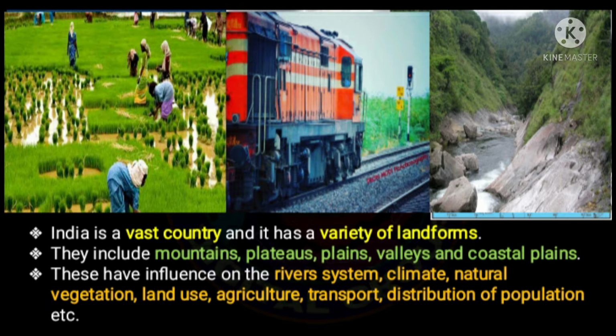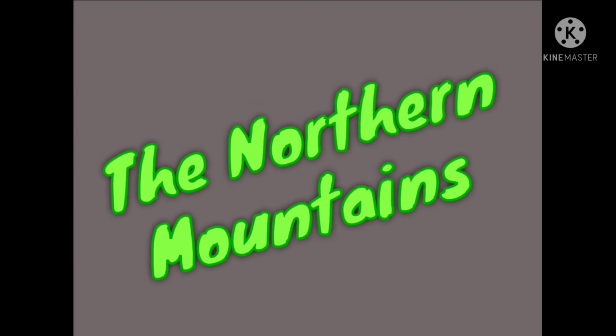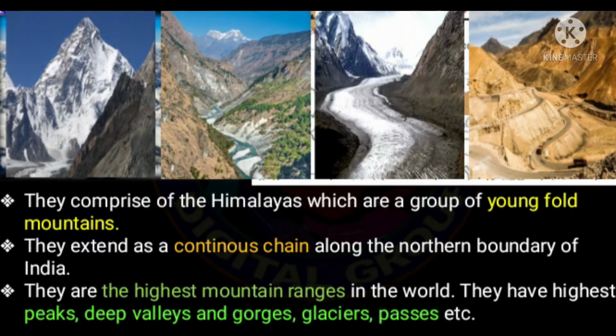So on the basis of physiography, India can be divided into four major divisions. They are the northern mountains, the northern Great Plains, the Peninsula Plateau, and the coastal plains and the islands. Let us study one by one. First, the northern mountains. They comprise of the Himalayas, which are a group of young fold mountains.